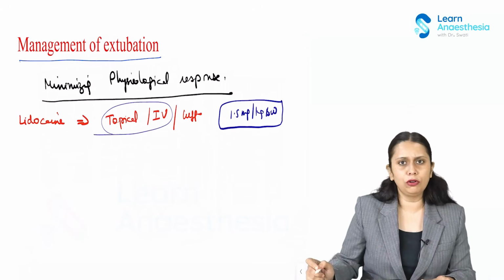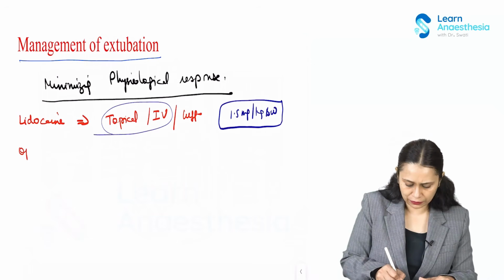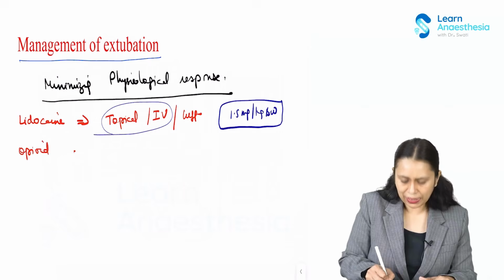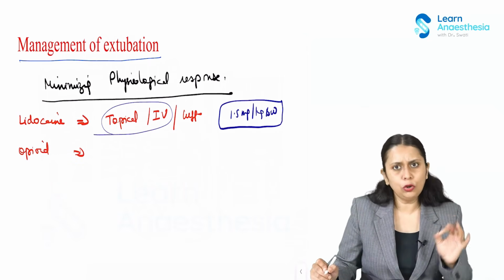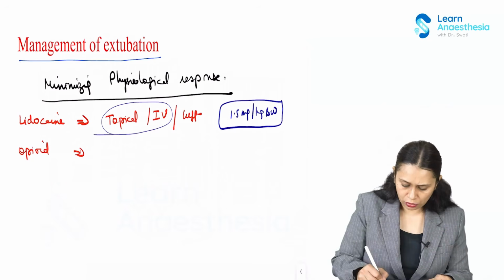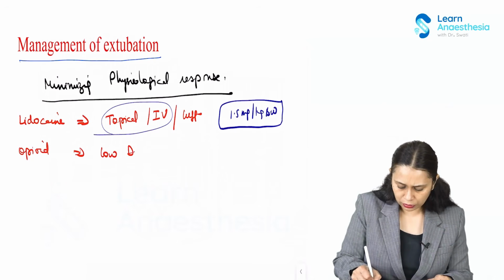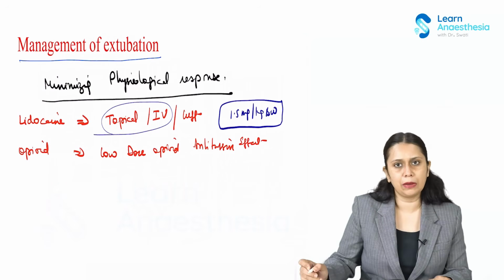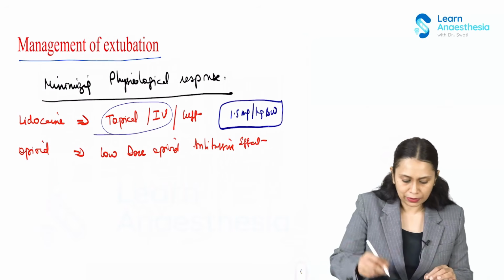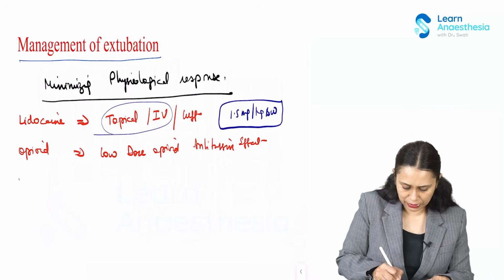We can go for a low dose opioid before extubation as well. The opioid has an antitussive effect, so coughing and bucking can be prevented. But remember, low dose. The most common opioid used for this is remifentanil, the short acting opioid. Then we can go for dexmedetomidine.